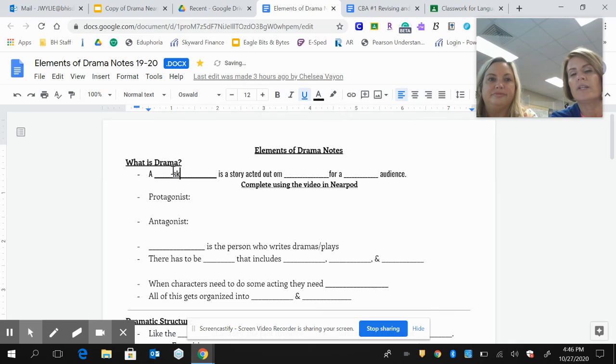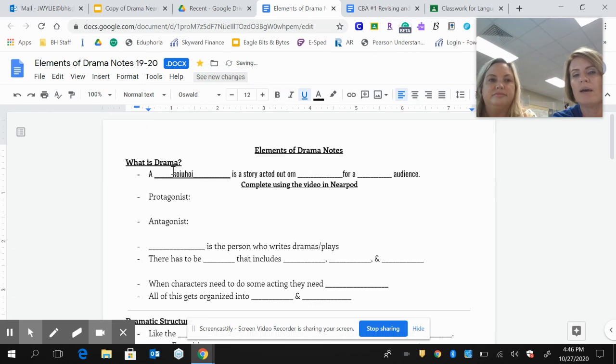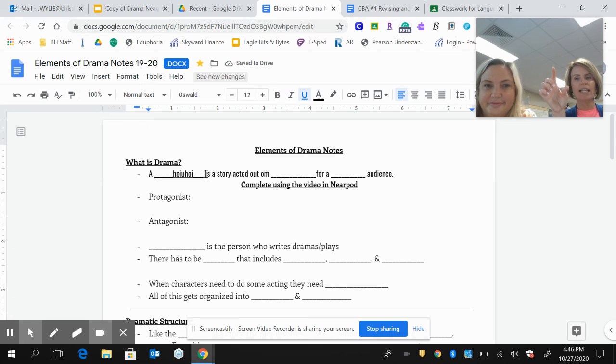Be careful when you're filling in these blanks, guys. See how Miss Wiley, when she started typing, it starts moving the line? Make sure that you go back and delete some of the line. You can highlight it, backspace, and delete it. Because you don't want line, word, line, and it all gets spaced out and moved. Thank you for saying that. Make sure you clean up those lines and make it look professional.